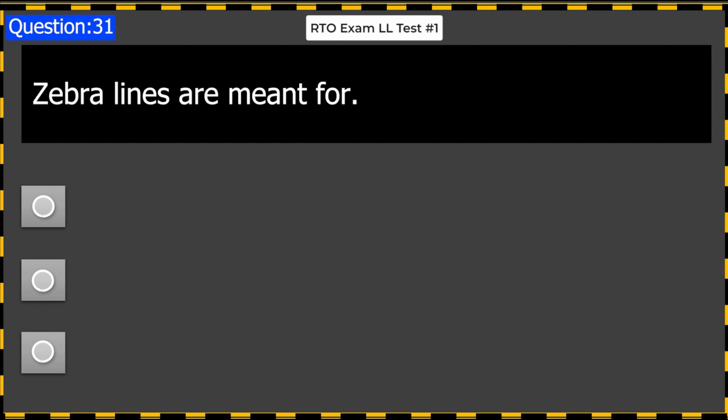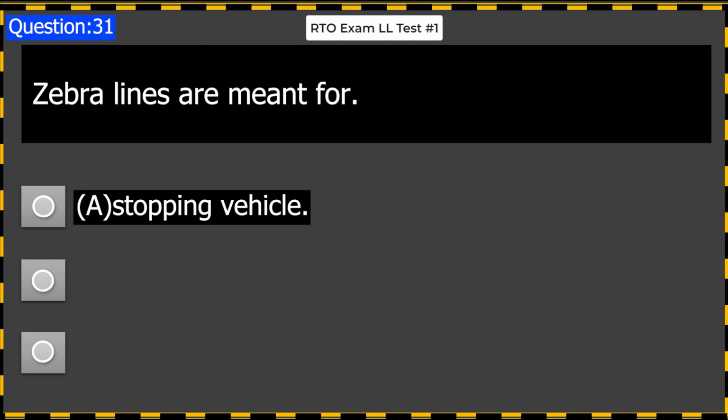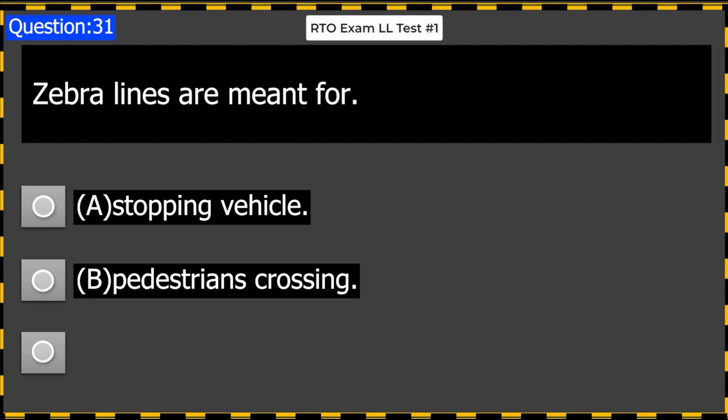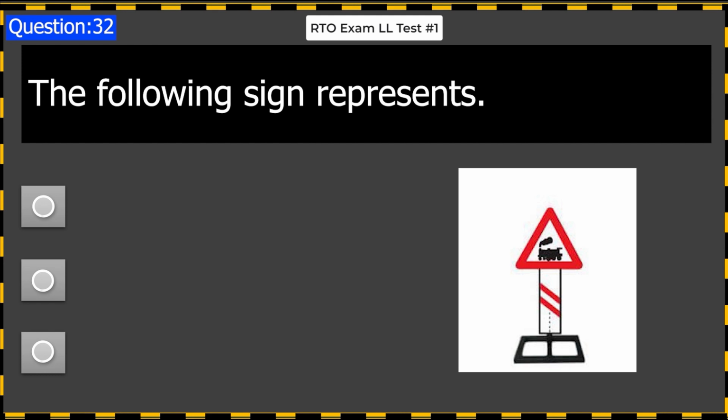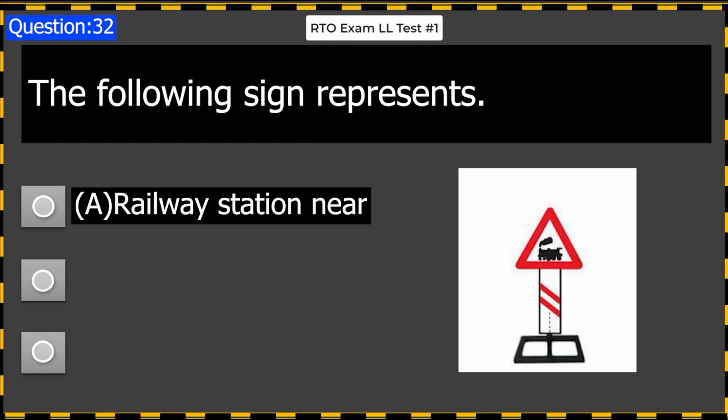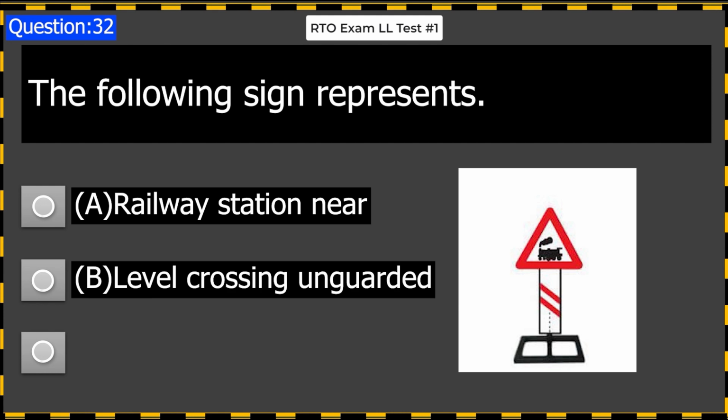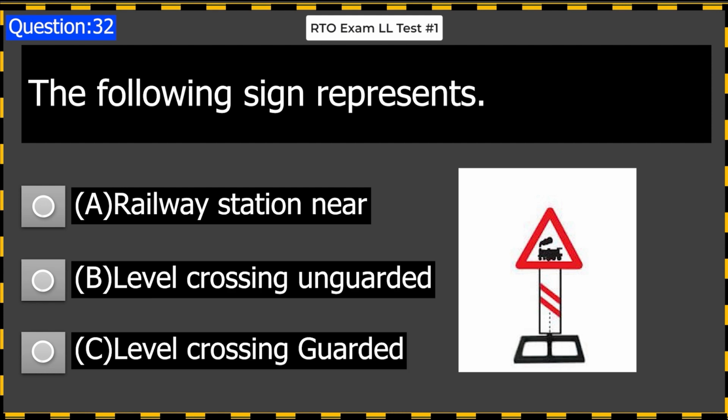Zebra lines are meant for A. Stopping vehicle. B. Pedestrians crossing. C. For giving preference to vehicle. Answer B. Pedestrians crossing. The following sign represents A. Railway station near. B. Level crossing unguarded. C. Level crossing guarded. Answer B.